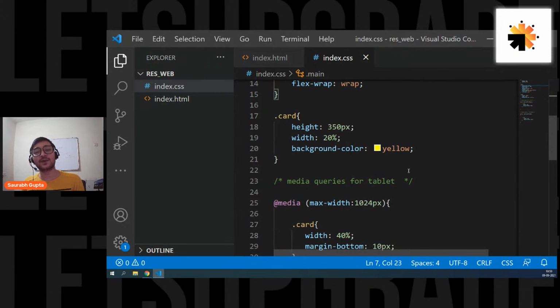A lot of people in this world make their own styling framework by using media queries, and you can also make that. If we get time, I'll show you at least how to do that, how to make your classes and everything so that you can use it anywhere and reuse the things.